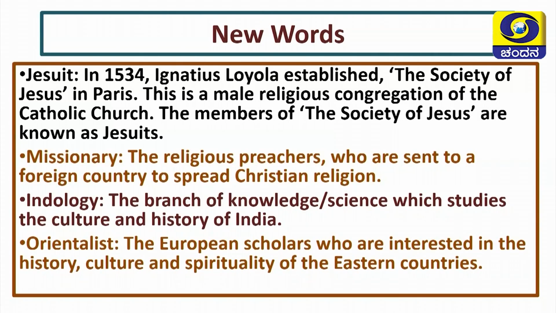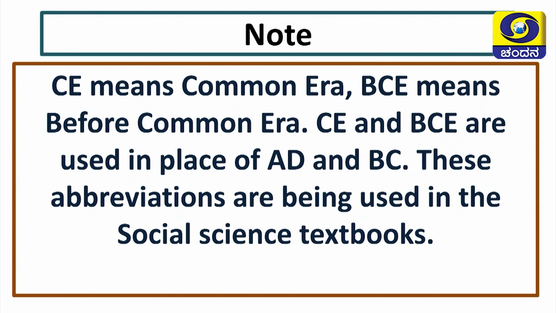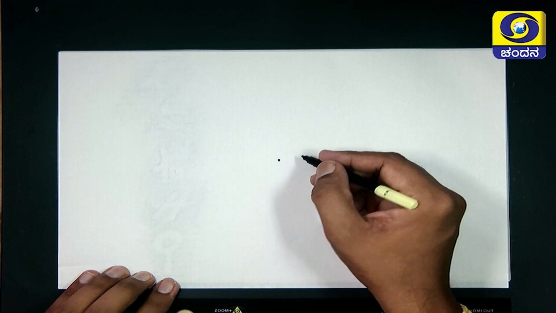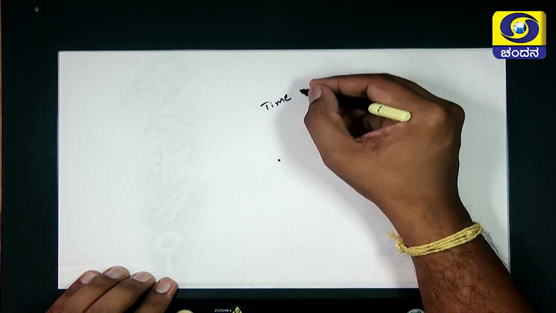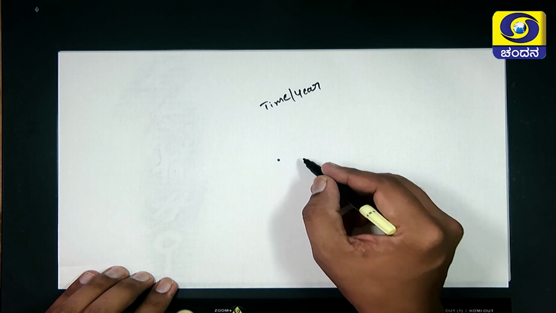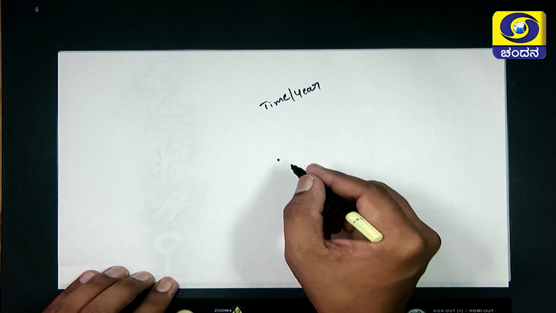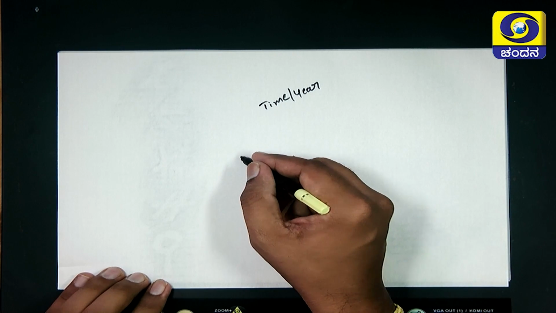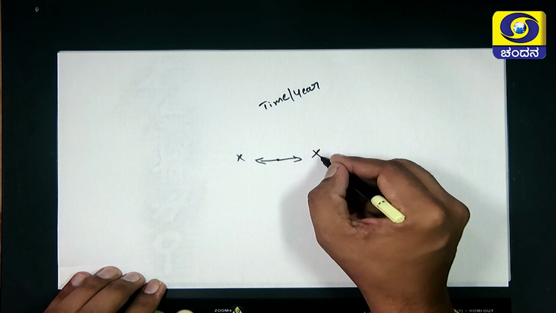New words, we have learnt throughout our chapter, all that I have explained to you. The very important one is, what is CE and what is BCE? Let's see that practically. What is CE? What is BCE? Normally it confuses us. See, here is the simple trick. It's like a point, this is like time. Time is nothing but year. We don't know when the time was started and we don't know when the time is going to end. Time is two dimensional, just like this side and this side, it will go both sides. When was it started? We don't know. When will it end? We don't know.